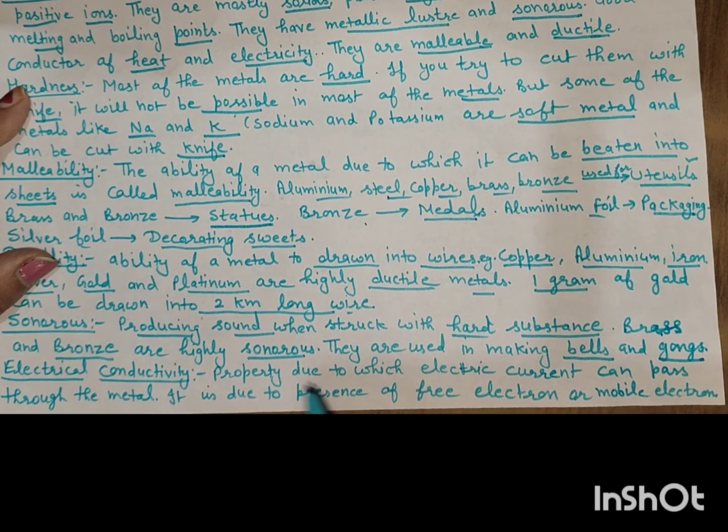Electrical conductivity: it is the property due to which electric current can pass through the metal. It is due to the presence of free or mobile electrons, because metals can lose electrons easily.